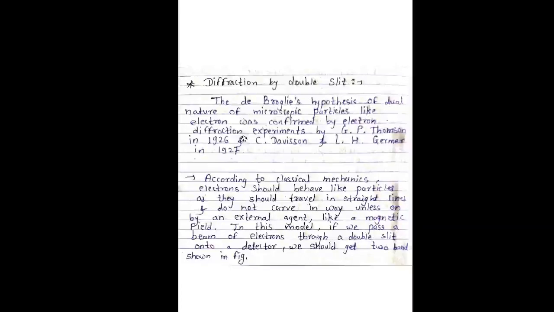According to classical mechanics, electrons should behave like particles, as they should travel in a straight line and not curve unless acted on by an external agent like a magnetic field. Here no external magnetic field is applied. In this model, if we pass a beam of electrons through a double slit onto a detector, we should get two bands, as shown in the figure.